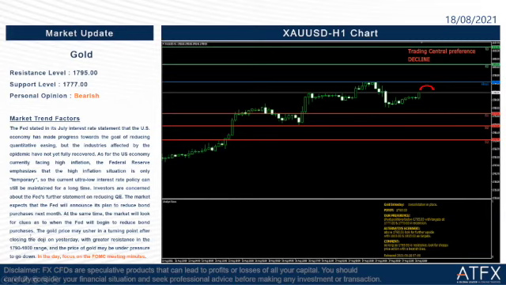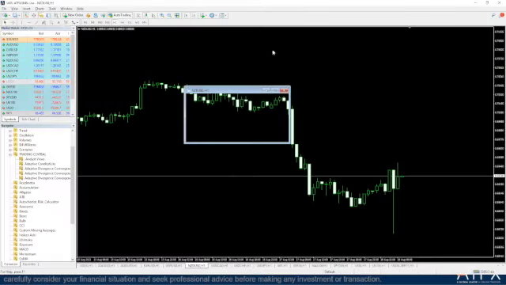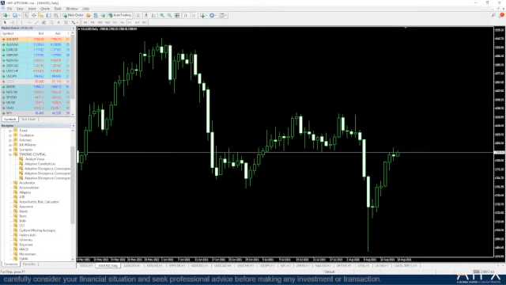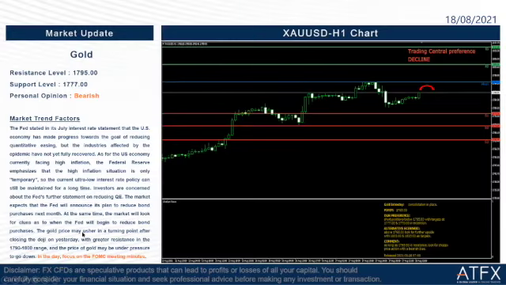Okay, so the gold price may usher in a turning point after closing the doji yesterday. So what does the doji mean here? We take a look at the gold market graph here, and then we change it into the daily candlestick, and then we can see clearly. See here, this is the doji yesterday. So with greater resistance in the 1790 to 1800 range, the price of gold may be under pressure to go down today.